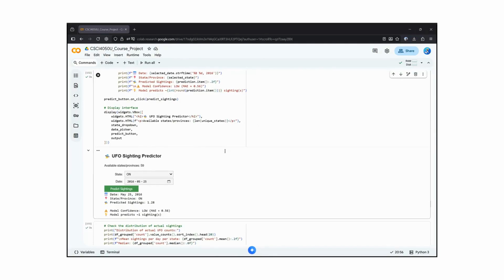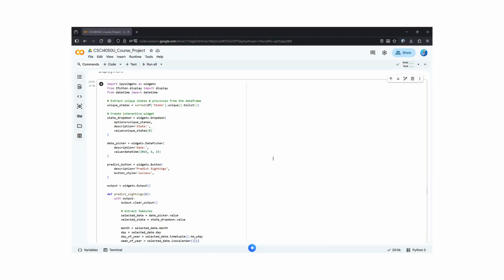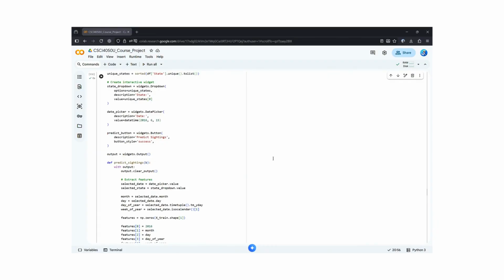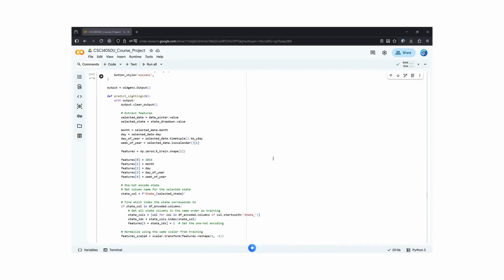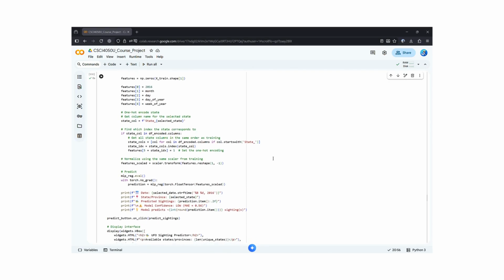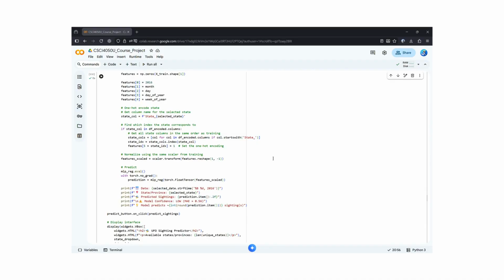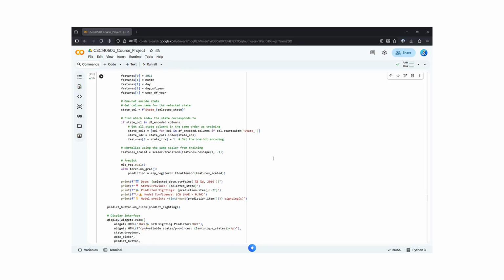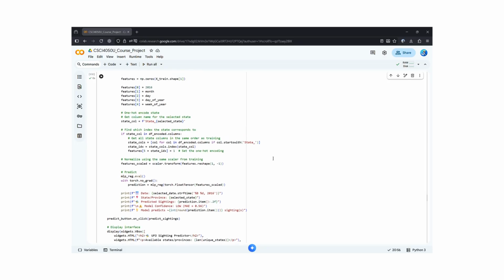When the user selects the state or province and selects the date, the system executes the entire pre-processing pipeline defined during our data cleaning phase. The script extracts all required temporal features from the date, for example, the day and month. It then handles the one-hot encoding for the selected state or province, for example, QC, which is Quebec. This ensures the location data is properly formatted for the network.